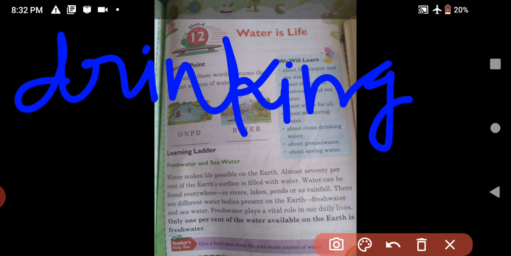What type of water can we drink? Only fresh water. It is used to grow food. It is used for irrigation purposes. These are the uses of what? Fresh water.